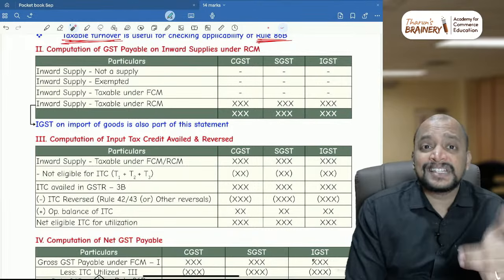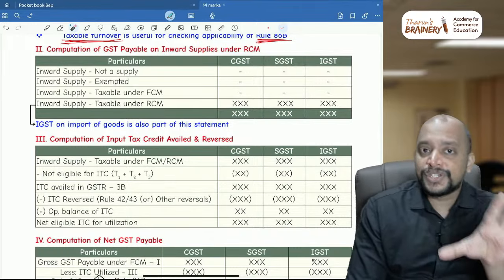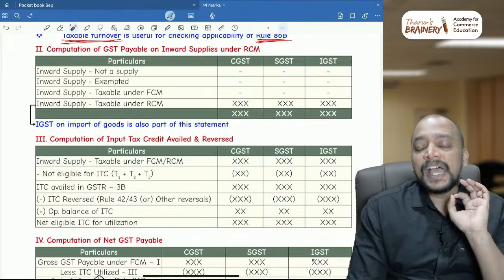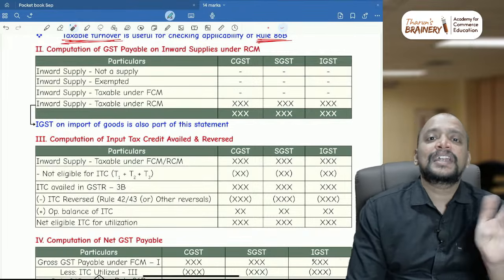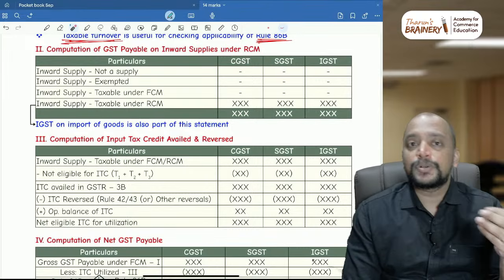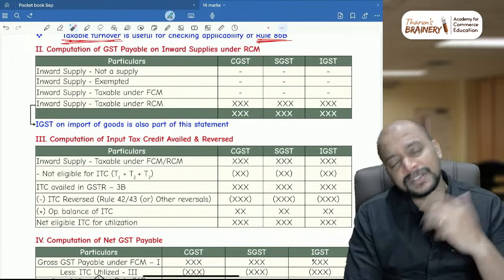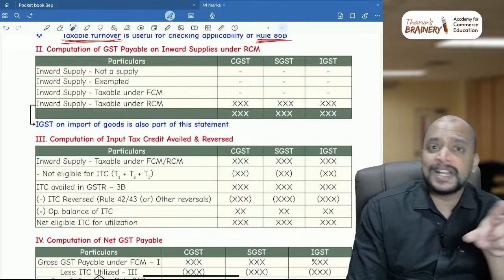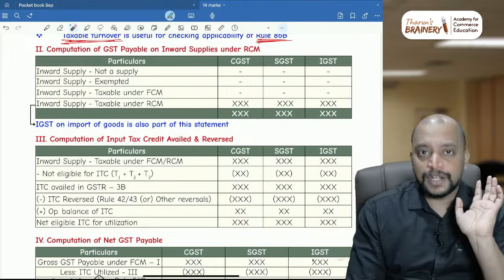Whether we need to take 60 or 48 months or 36 months, how we need to know? In the question you check what is the life of the capital goods. If they have given the life of the capital goods, you take the life of the capital goods. If the question is silent, you take 60 months, because up to 60 months, don't take always 60 months. Suppose if the question says the life of the capital goods is considered as 48 months, means you take 48 months only. So total ITC divided by 48 months into exempted turnover divided by total turnover you need to take.